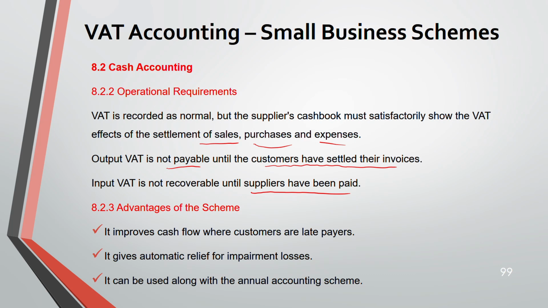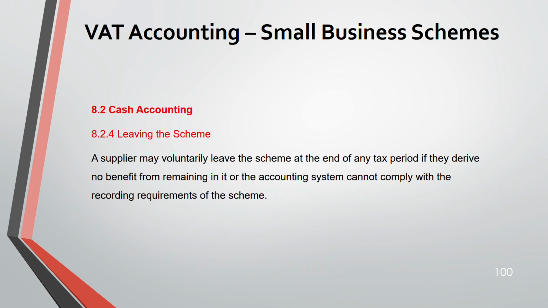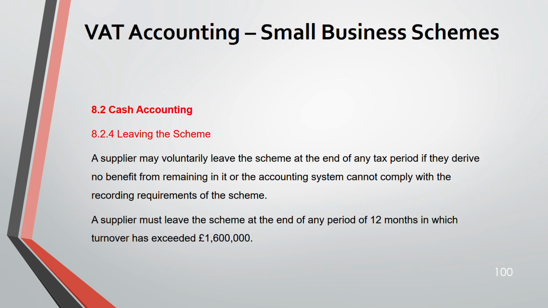And this cash accounting, you can use it along with your annual accounting scheme. When you leave the scheme, you can voluntarily leave the scheme at the end of any tax period if you are not getting any benefit from the scheme. Next, you can also leave if your turnover is more than 1.6 million.